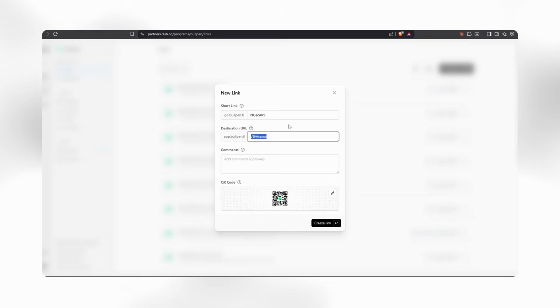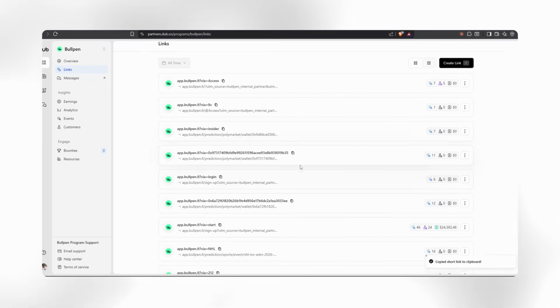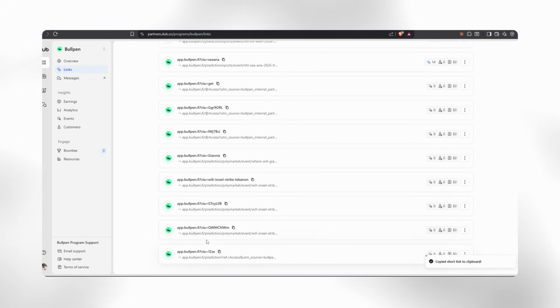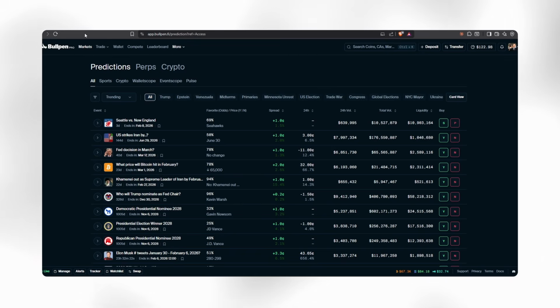So we just copy that, put it over here, paste it, and we can shorten this link to whatever we want. Let's just do like 12AS. Okay, whatever we want, right? Create that link, and boom, we scroll down to the bottom here. This is going to be our link, and you'll see that if we put it in, it's going to take us directly to this page. And let's say I wasn't logged in, you would be credited once they go ahead and sign up off of your link.